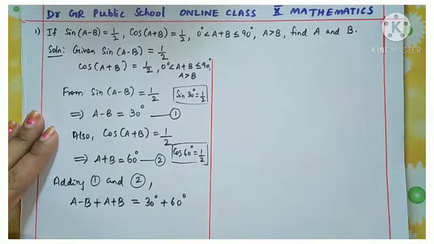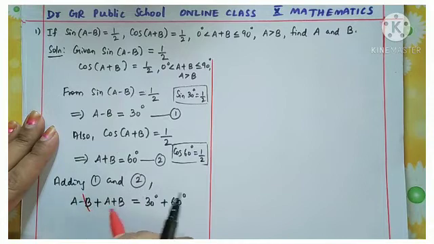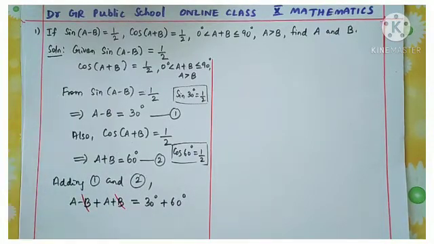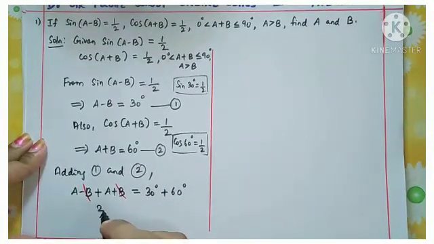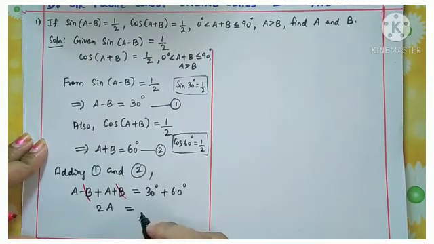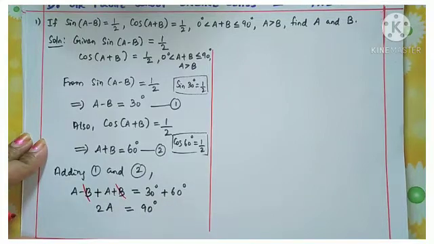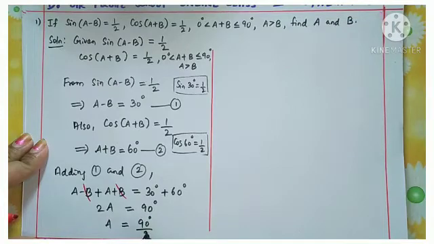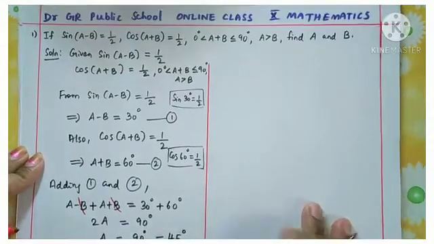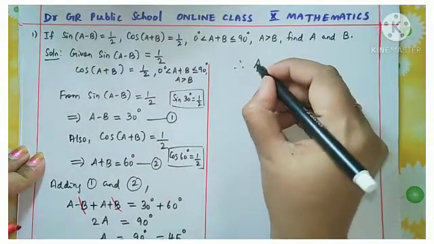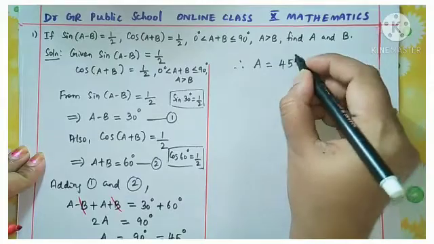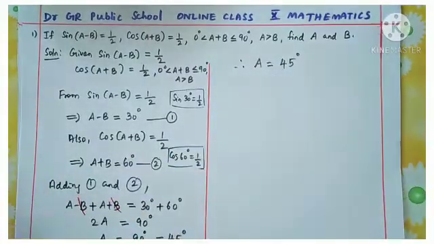Now you see from this, minus B and plus B cancelled. So what is the remaining? It is 2A. A plus A is 2A equal to 30 degree plus 60 degrees, 90 degrees. Understood? From this, A is equal to 90 degree divided by 2, that is 45 degree. Okay, so therefore we got angle A value is 45 degrees. Okay, so we got one angle.